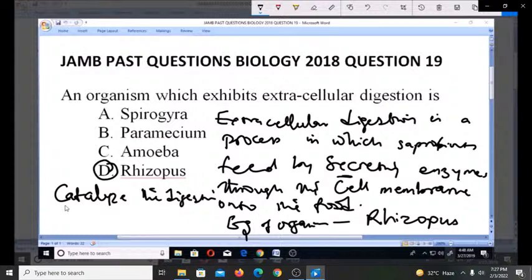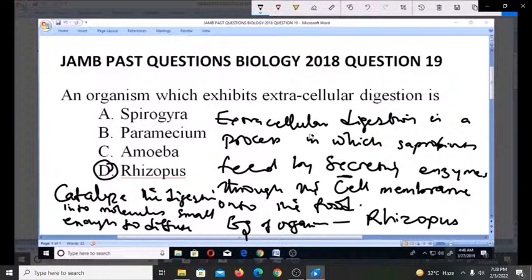You understand? Into very small molecules, molecules small enough to undergo diffusion or passive diffusion or transport into the organism. That's what you are supposed to put there.